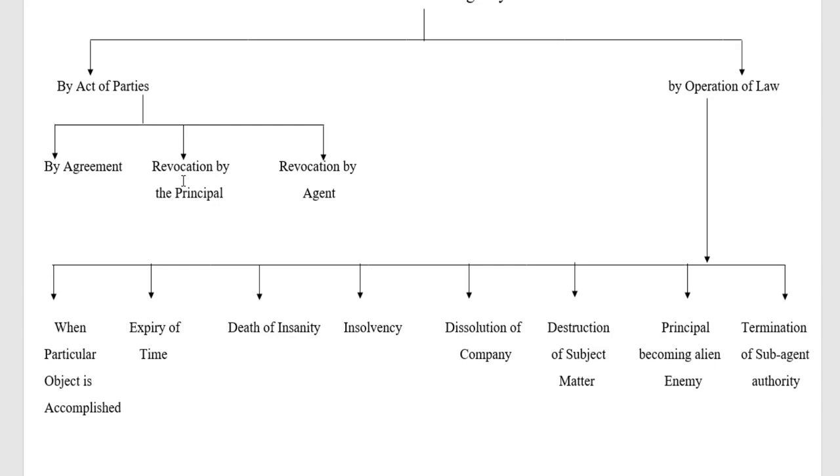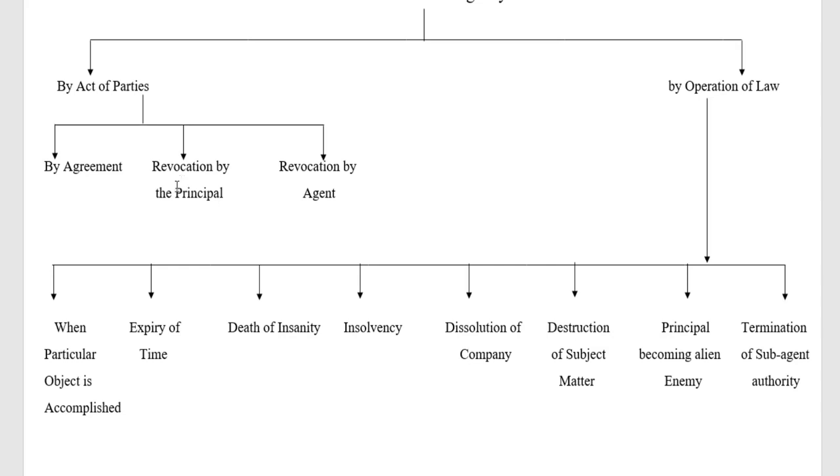Here, if the agency has been terminated within a reasonable time, then the principal need not give any sort of remuneration to the agent. But if it is not within a reasonable period of time, then he has to give the remuneration or compensate the loss to the agent.